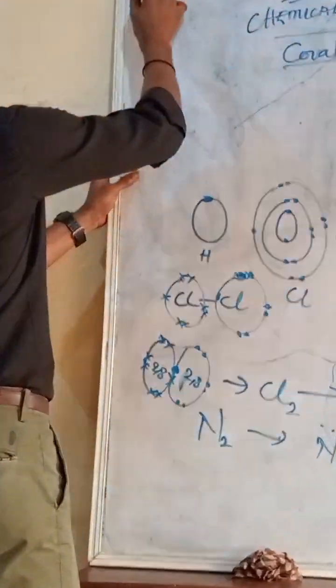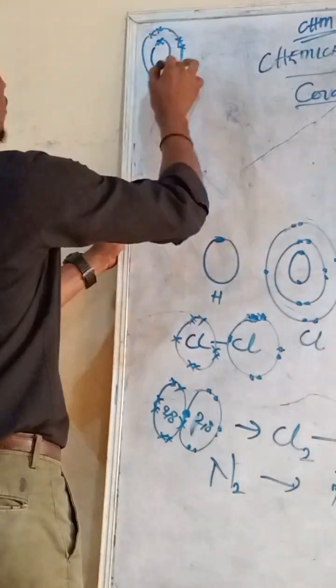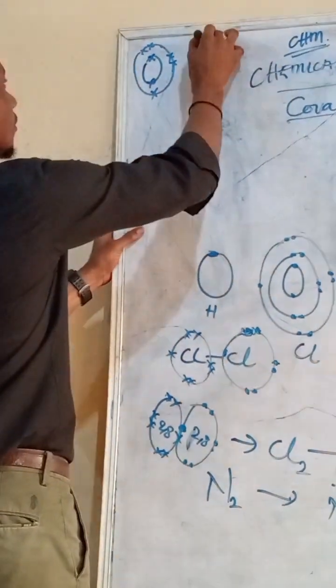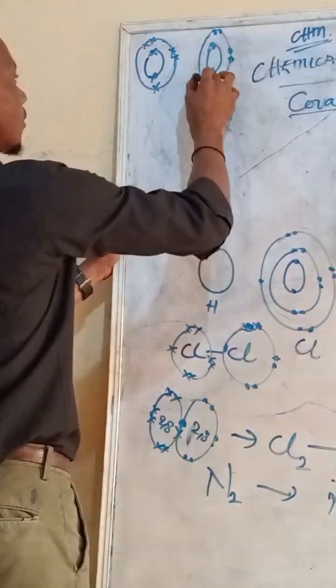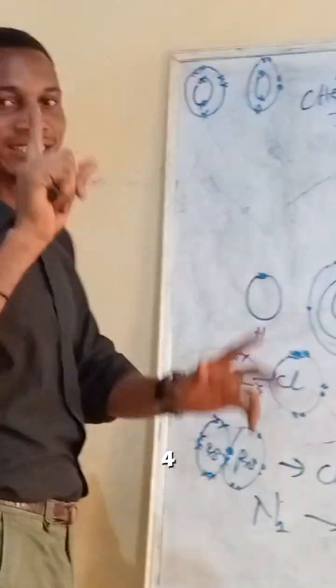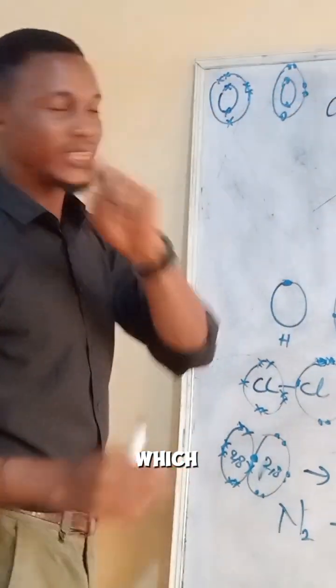2, 5. Another nitrogen meets it, 2, 5. So àwọn méjèèjì yìí fẹ́ bond papọ̀ láti lè di molecule which is N2.